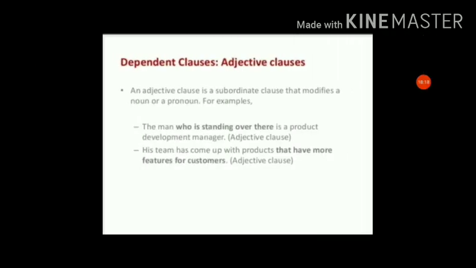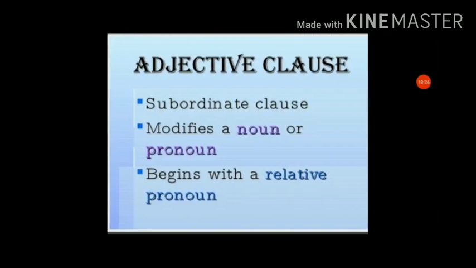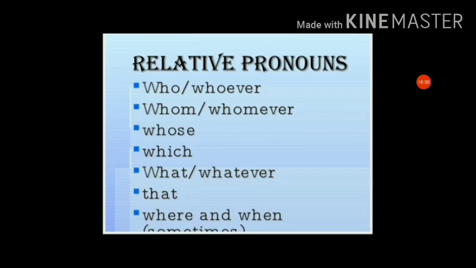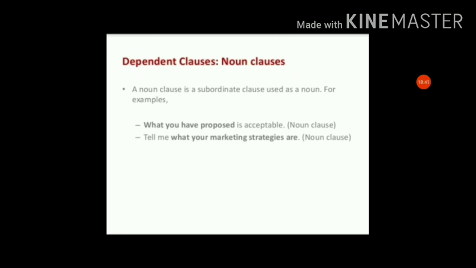Who is standing over there? The man is the subject, and it gives extra information about the noun, starting with who. What is meant by relative pronouns? Who, whoever, whom, whomever, whose, which, what, whatever, that, where, when. These are the relative pronouns used in adjective clauses.